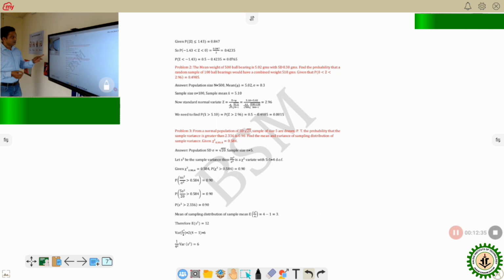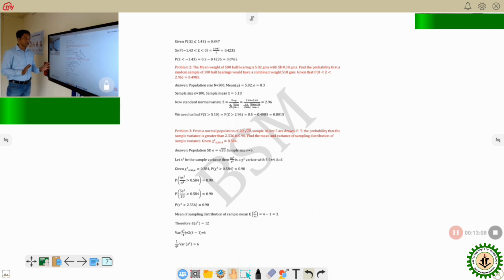Another case is the second one. Look at this. The mean weight of 500 ball bearings is 5.02 gram and SD 0.3. Find the probability that a random sample of 100 ball bearings would have the combined weight 510 gram. Now look at this. What is given here? The mean weight of 500 ball bearings. 500 ball bearings is the size of the population. So capital N equals 500, mean mu equals 5.02 and sigma equals 0.3. These are given to you.